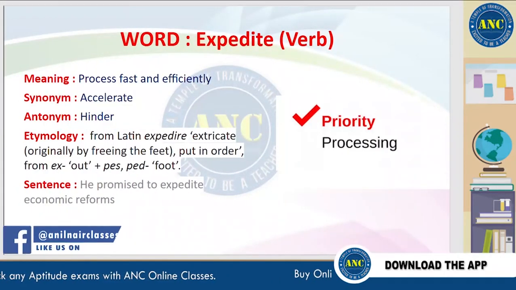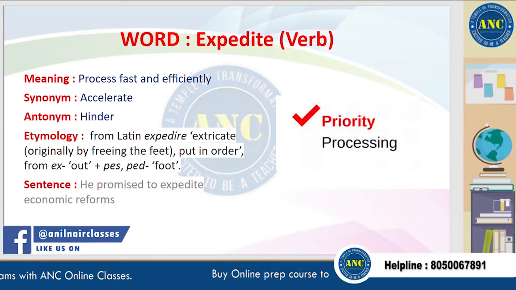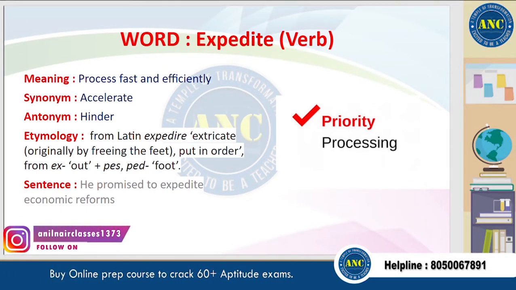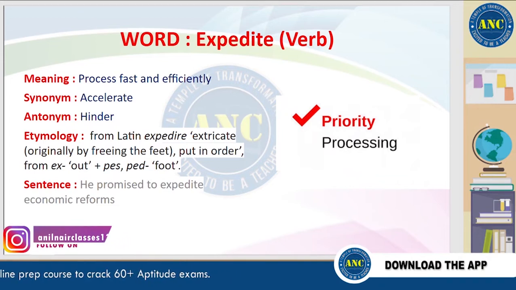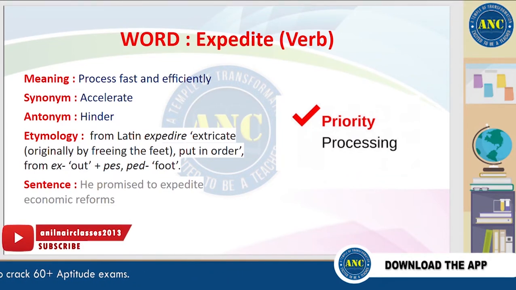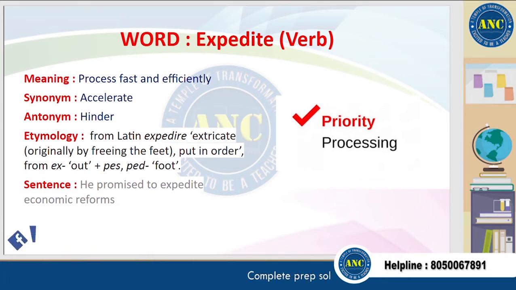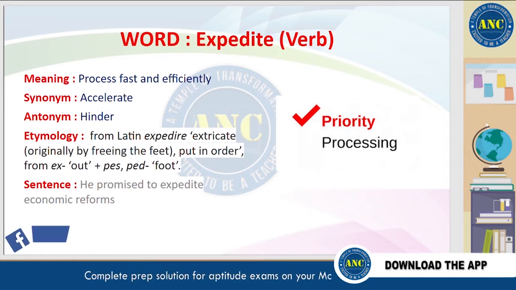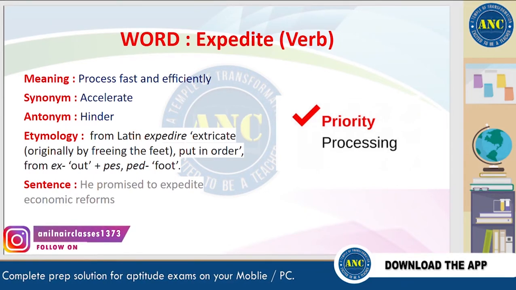The next word is expedite. Expedite means process fast and efficiently. A synonym for this word is accelerate, and an antonym is hinder. A sentence for this word is, he promised to expedite economic reforms, which means they would be given the priority when processing.